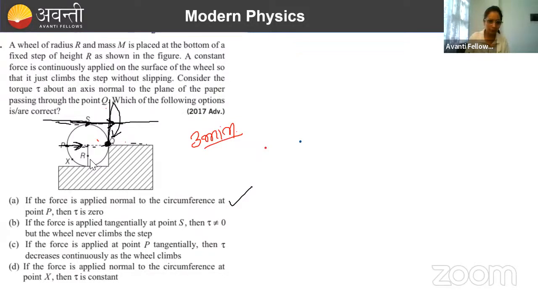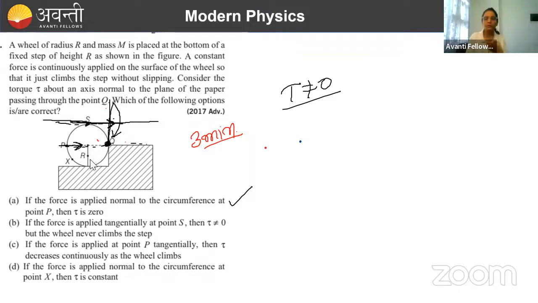जैसे यहाँ पे देखो, can you imagine, if torque is acting like this, will this wheel climb up the surface? Anyone? Will this wheel climb up the surface? Torque is not going to be 0. Done? That is for sure. But the next statement is also there: the wheel never climbs up the step. क्या ये step climb करेगा? Yes, it will climb. It can climb, right?